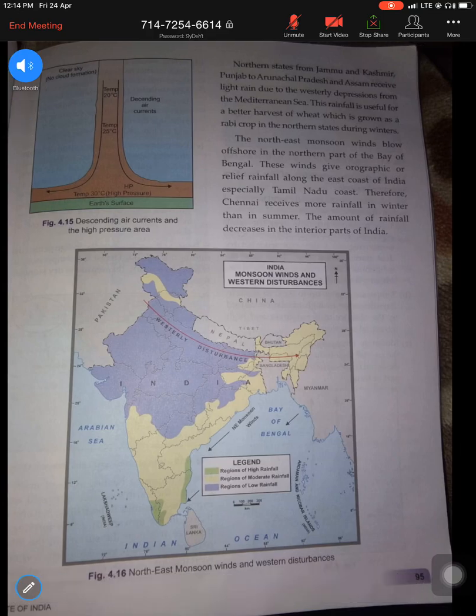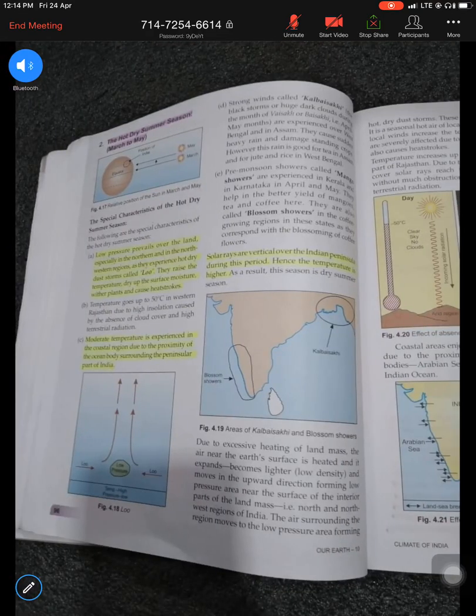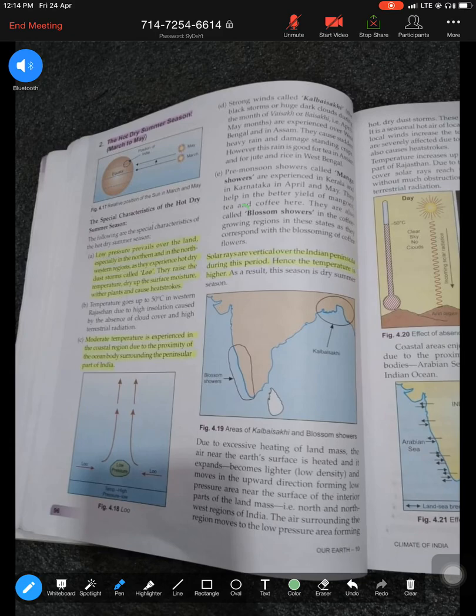Moving next is your summer season or the hot dry season. Again, you must know that this season takes place from March to May. That is important. You must know which month. That is important, which will be asked. Now, summer season, again, temperature is high during the season. Pressure will be low. So automatically, for summer, you should think temperature high, pressure low. That you have to connect.